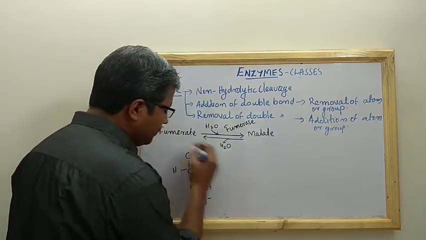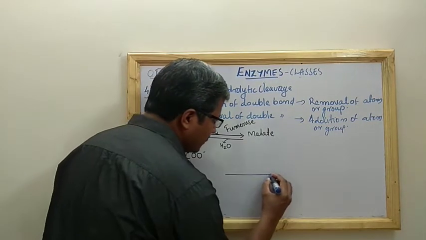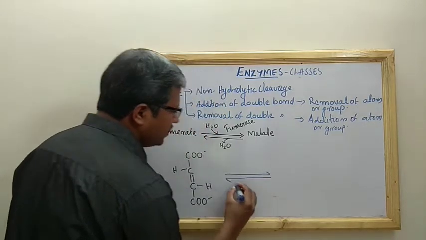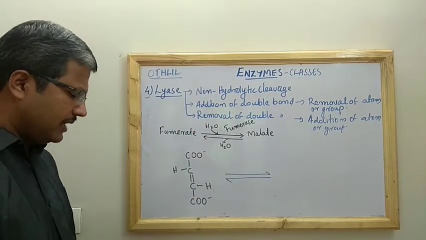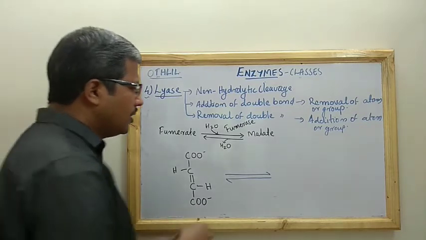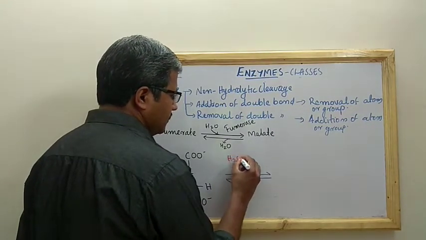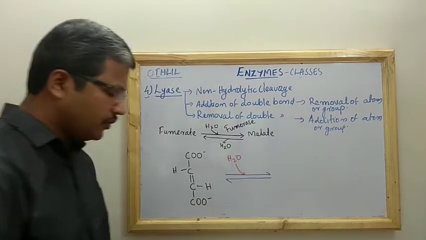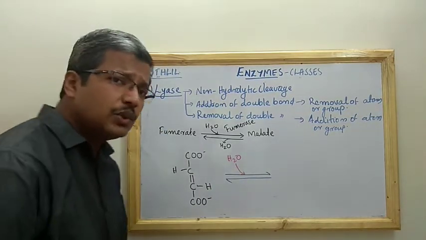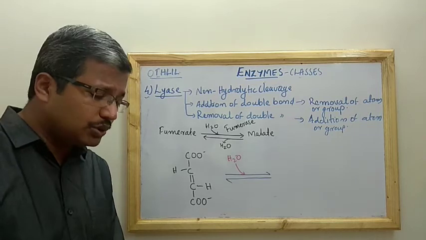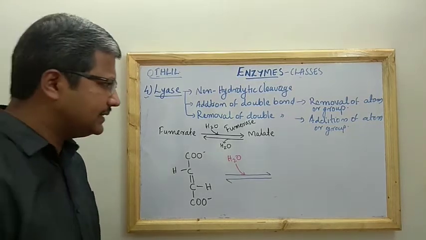So this is what is meant by fumarate. I'm representing the reversible reaction, and we can see that a water molecule is added to form the malate. Malate also has 4 carbons and is also a dicarboxylic acid.